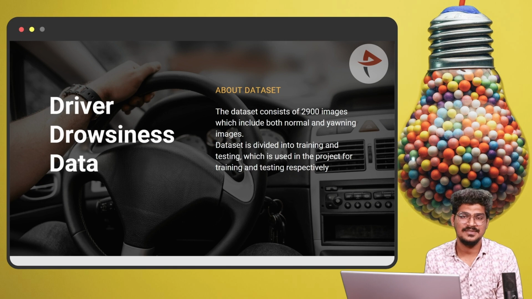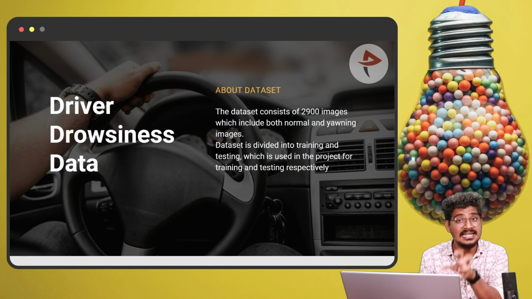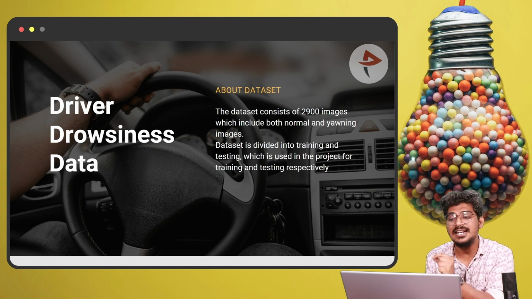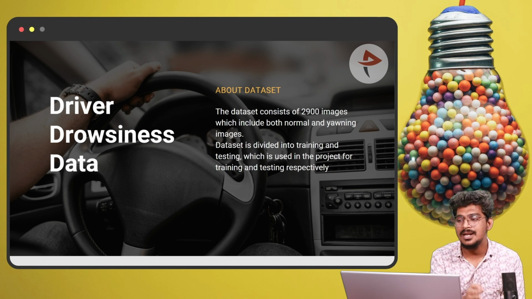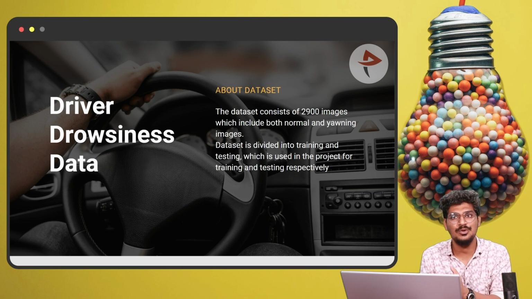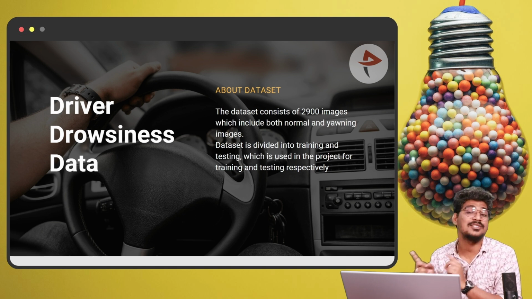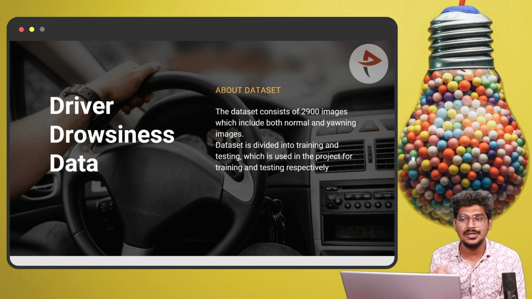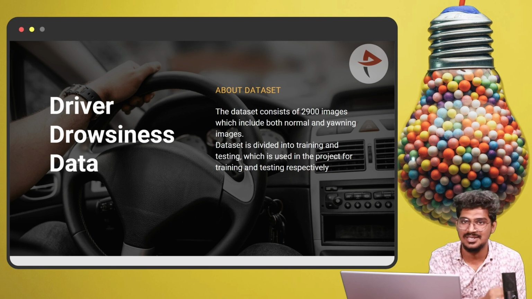About the data set. We need a data set to build a model for this project. So what data set are we going to use? The data set contains 2,900 images, which include both normal and yawning images. Yawning is also a symptom of drowsiness, a symptom of sleepiness. The data set is divided into training and testing, which are used for the project respectively.